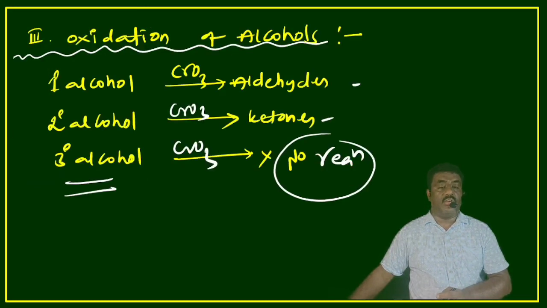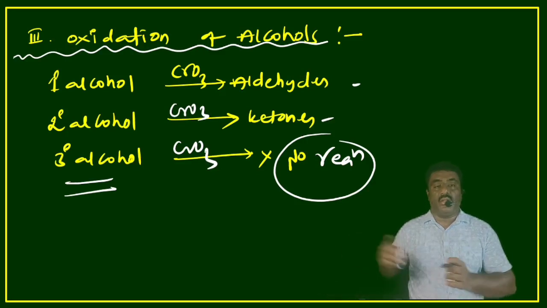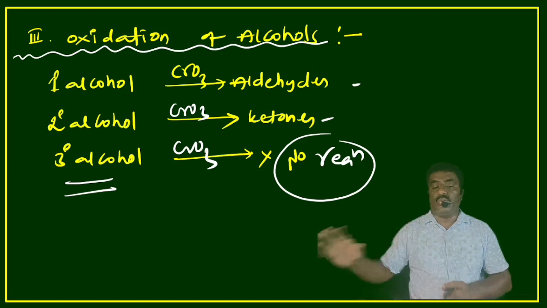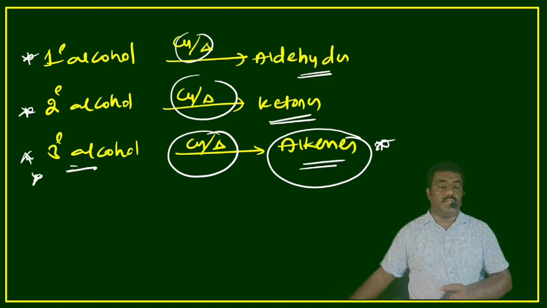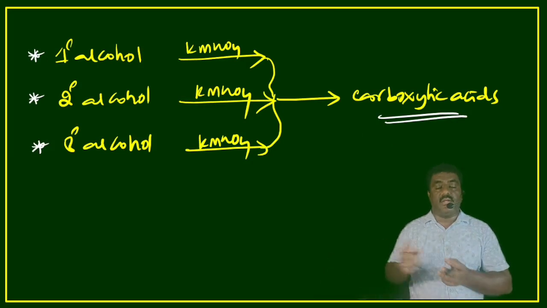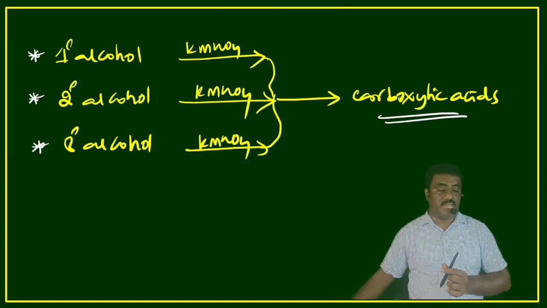Oxidation of primary alcohols gives aldehyde, secondary alcohols give ketones, tertiary alcohols give no reaction. Primary alcohol in presence of copper gives aldehyde, secondary alcohol gives ketones, tertiary alcohols give alkene. Primary, secondary and tertiary alcohols in presence of KMnO4 give carboxylic acids.